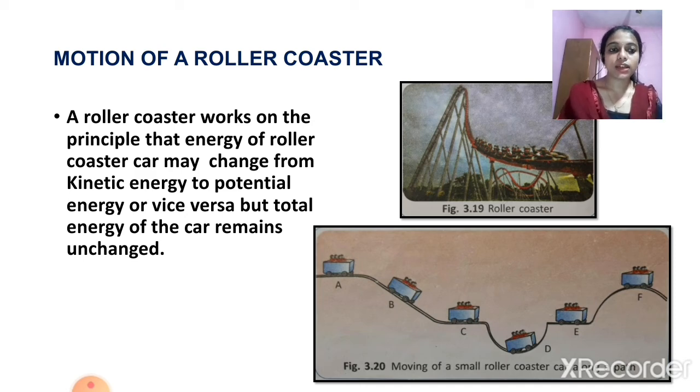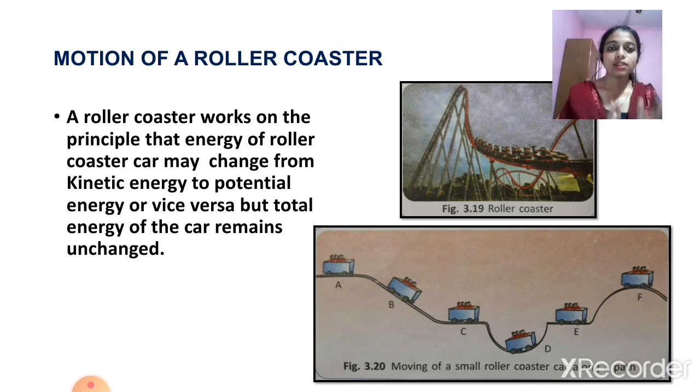So it works on the principle of the law of conservation of energy. In the roller coaster, what is actually happening is that when the car is sliding down, the potential energy is changing to kinetic energy and the car speeds up. When it is moving up a slope, from the position D to E, the car will slow down, isn't it? In that position, the kinetic energy is changing to potential energy.